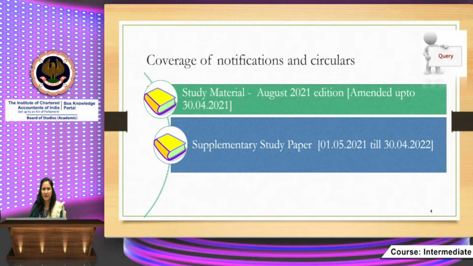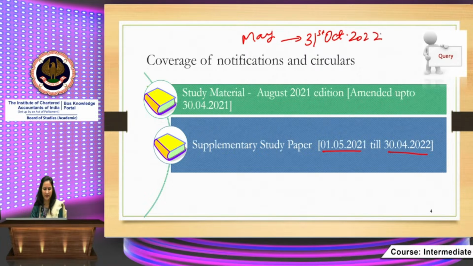And what is the supplementary study paper? It basically covers the amendments made between 1st May 2021 and 30th April 2022. We know that for the May exam, amendments up to 31st October 2022 are applicable.